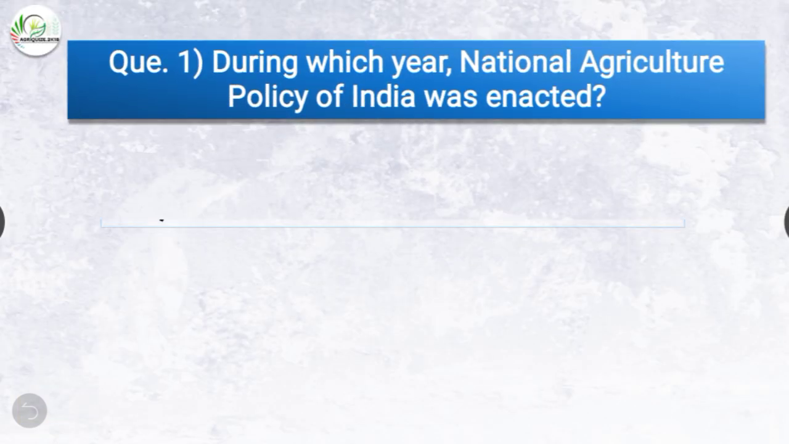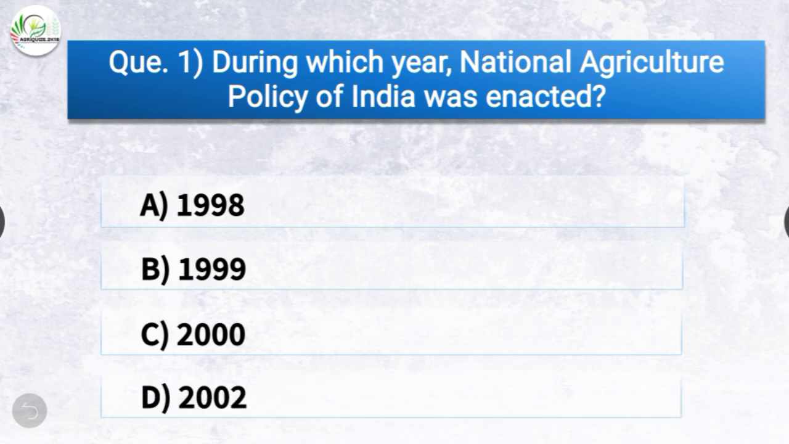Question number 1. During which year the National Agriculture Policy of India was enacted? The options are 1998, 1999, 2000 or 2002. The correct answer is option C, 2000. So during 2000, the National Agriculture Policy of India was enacted.